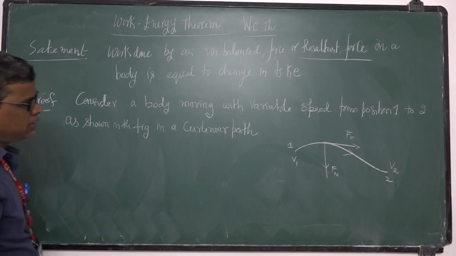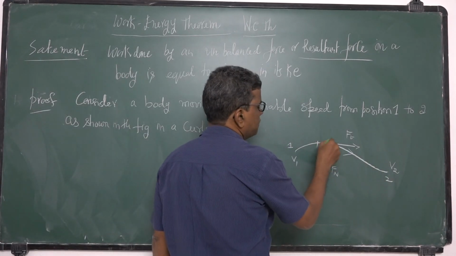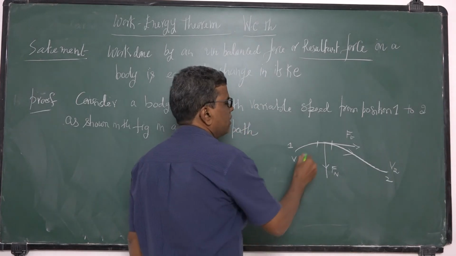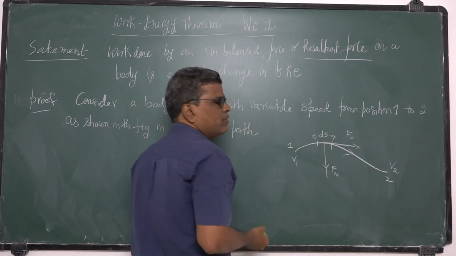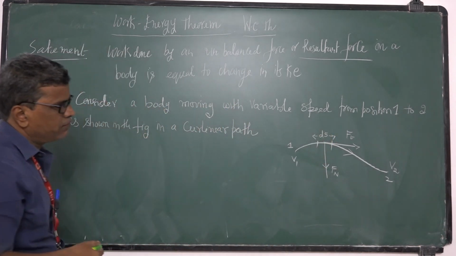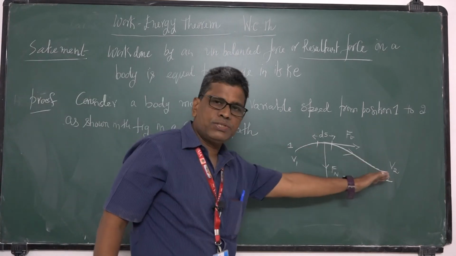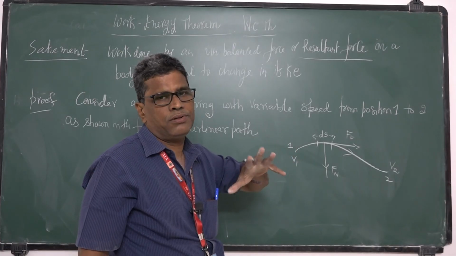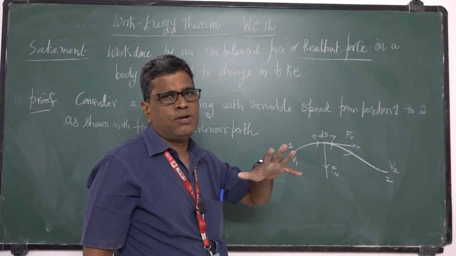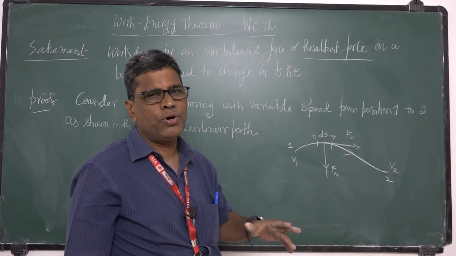During the motion from position 1 to 2, in a small interval of time, let ds be the displacement. Between the positions 1 and 2, the first step is to trace the forces acting on the body. Those forces I resolved into two components.